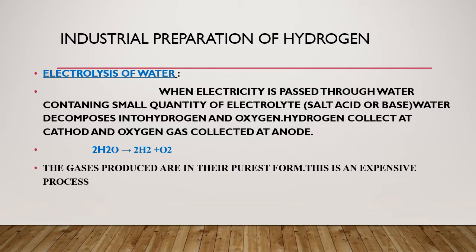Electrolysis means when electricity is passed through any electrolyte, it decomposes into its respective ions. As we know that pure water is not a good conductor of heat and electricity, so for making water a good conductor, we have to add a small amount of any acid, base or a salt. When this is added to water, it starts conducting in a better way, and water decomposes into two products. One is hydrogen gas and the second is oxygen gas. The gases produced by the process are extremely pure, but one disadvantage of the process is that it is quite an expensive process.